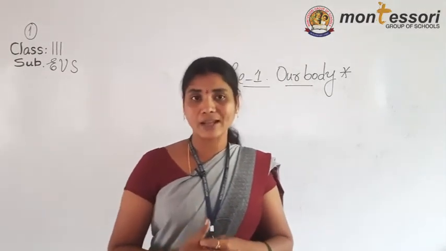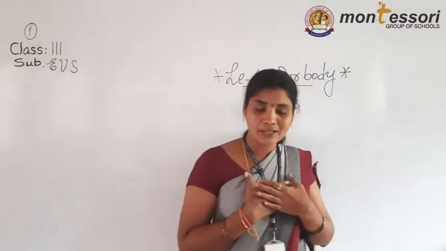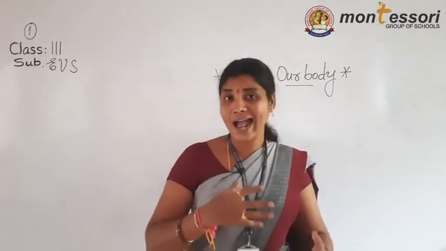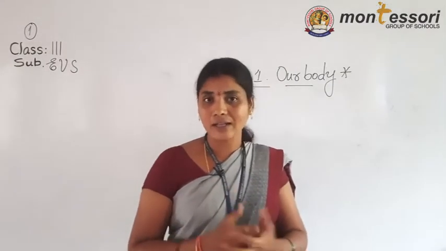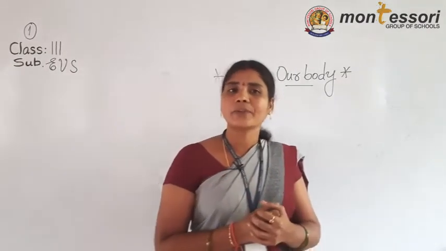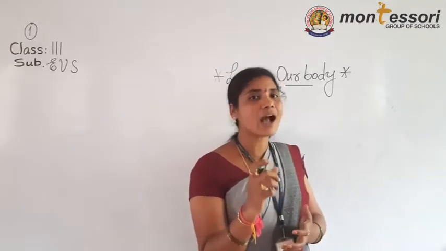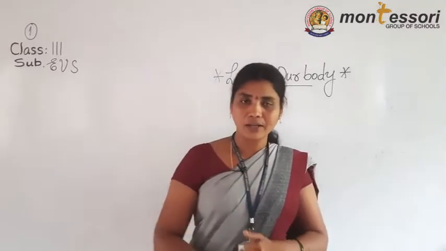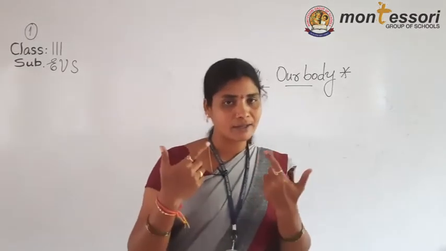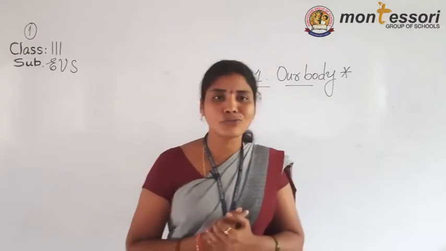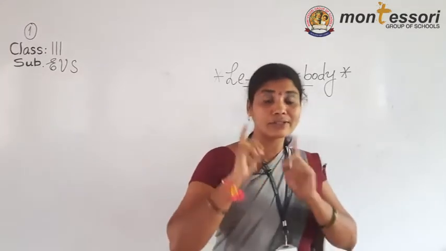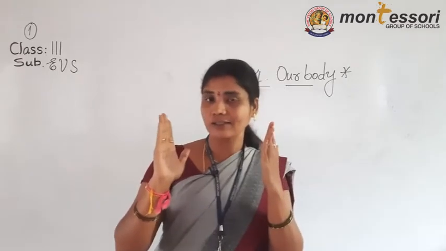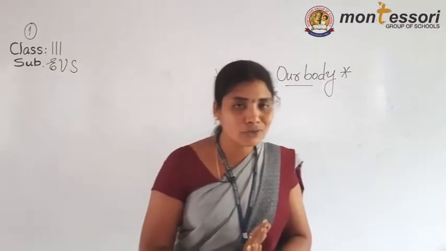Same like that, the parts present in our body are called organs. The organs work together. Each and every organ has its own function. For example, take the eye. What purpose are our eyes useful for? Our eyes are useful to see. Take the ears.